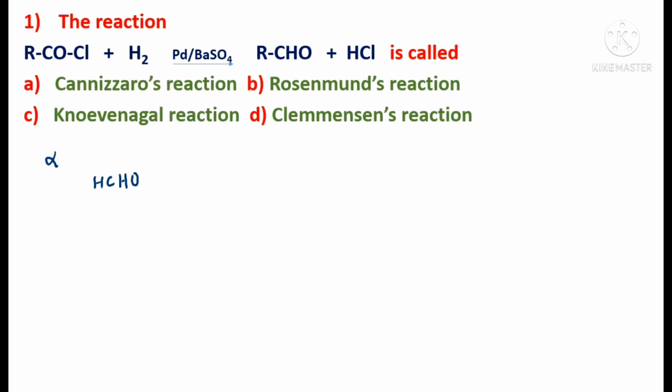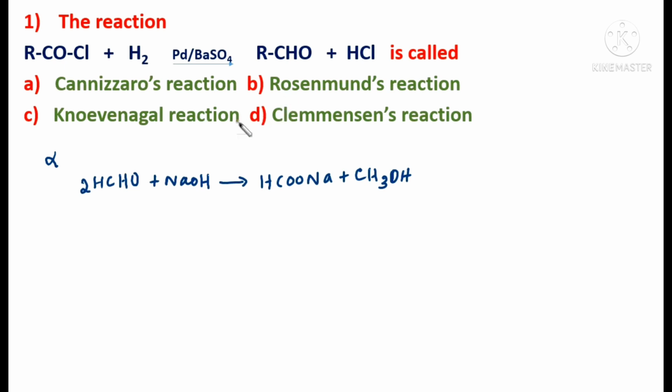So this is not the answer. Actually, this is the reaction which takes place: HCHO plus NaOH gets converted to sodium formate, HCOONa, plus methanol, CH3OH. So this is what happens in Cannizzaro's reaction.